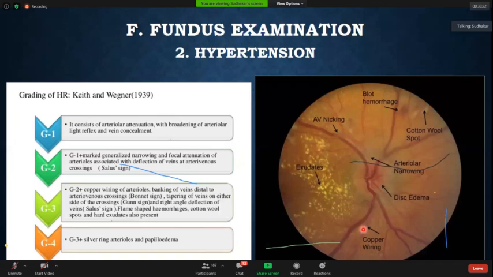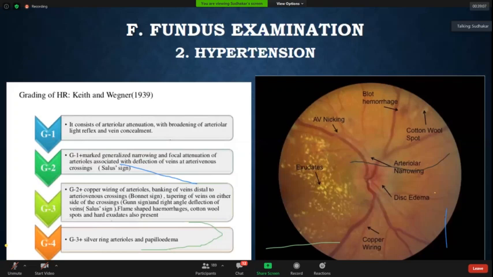Hypertension. Again, one of our important territories is hypertension. The important classification is the Keith-Wagener classification. We may not remember this classification, but there are a few important points you should know. AV nicking is one keyword. Arteriolar and venous reflexes are important. Hard exudates can be there. Cotton wool spots can be there. Finally, you can have copper wiring and silver wiring. Copper wiring can come early, silver wiring can come later, and finally the patient may end up in papilloedema. So at the end of the day, we should know how to look for papilloedema in our cases.